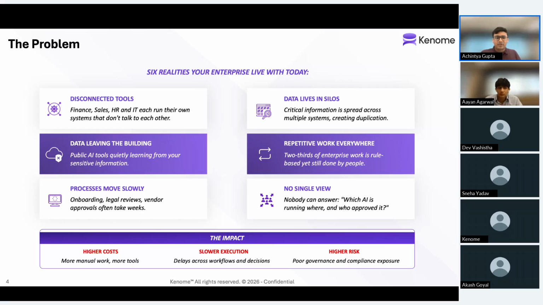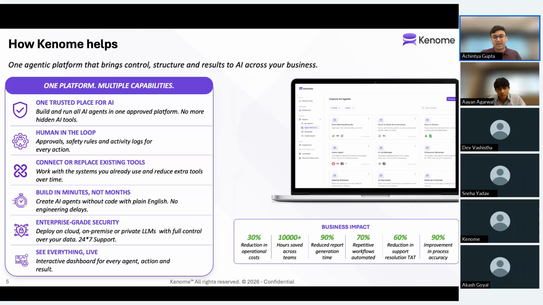And consumer AI platforms in general also bring a lot of compliance and security risks due to data leaving the enterprise ecosystem, public AI models training on their data, etc. Right? And along with all of this, there is repetitive work everywhere within an enterprise, right? Any employee doing the same task again and again for months. And these are the sorts of problems that cause costs to rise. It causes slower execution and leads to a lot of risks. And this is the sort of problem that Kenome is trying to solve within any enterprise.